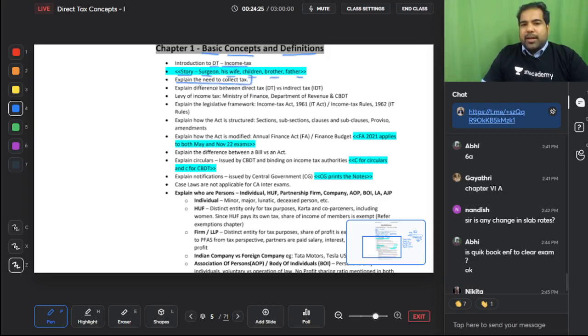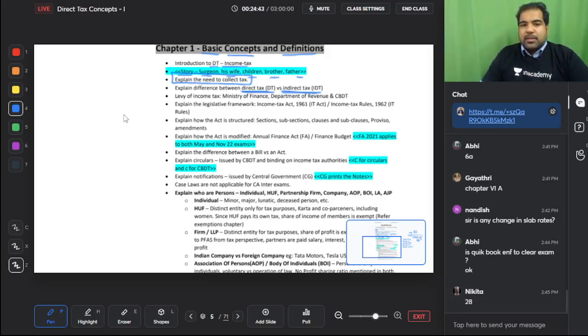What is the need to collect tax? Again, guys, the government needs money to spend and hence there is a need for tax. DT and IDT. DT is very good, it's progressive. IDT is aggressive. DT does not add to inflation, IDT adds to inflation, etc.